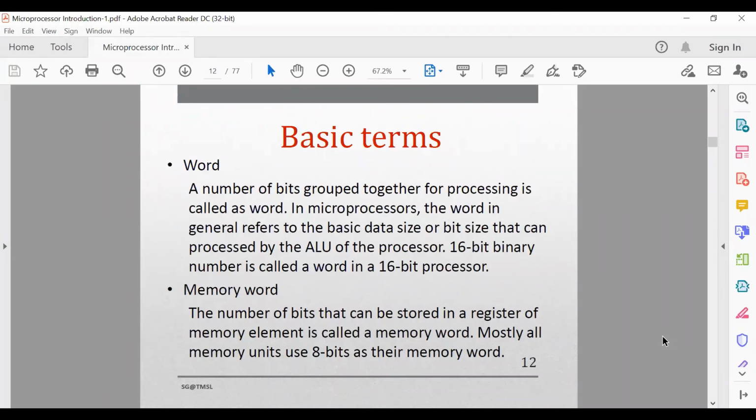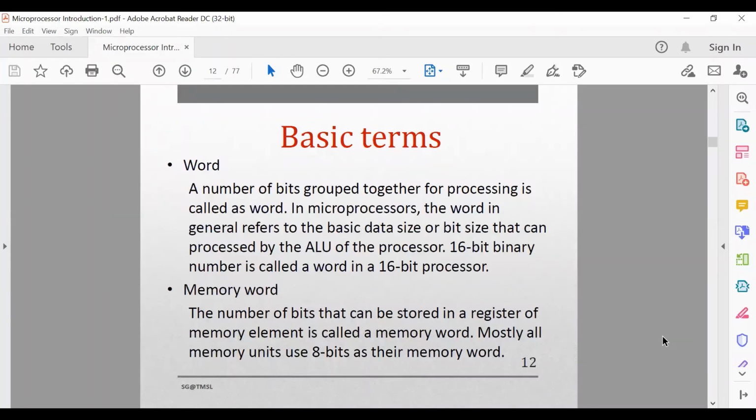Like in our college, what is your classroom number? Either 403 or 406. So your classroom number is 406, and inside that classroom, how many students can be accommodated? 60. Clear? So here also a memory location can be designated with a 16-bit address, but inside that memory location, how much space is available to store the data?